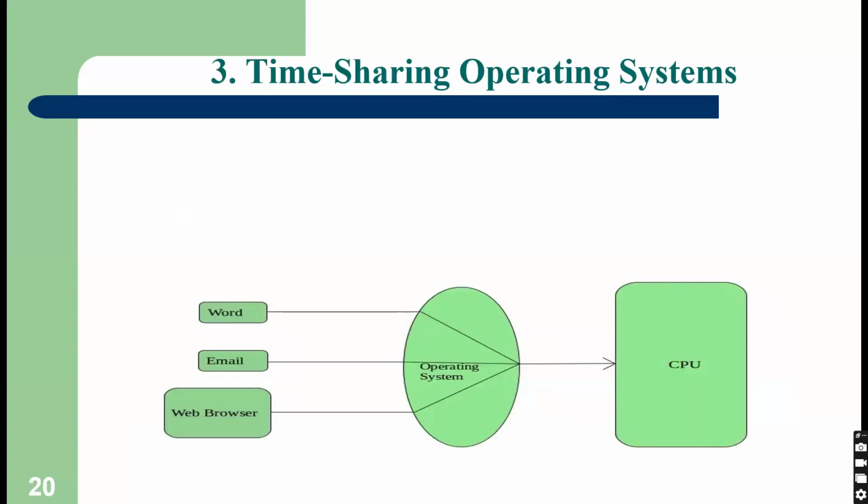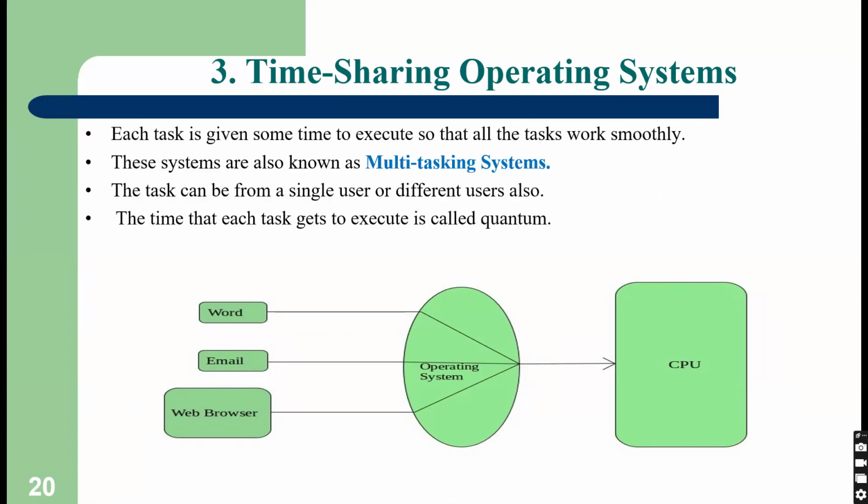Now next is time sharing operating system. Here again it is a multitasking system, but every process or task is given a certain time to execute on the CPU, and that time is known as quantum. So each task is given some time to execute, and the task can be from a single user or multiple users. Every process is given a certain time quantum to execute on the CPU.